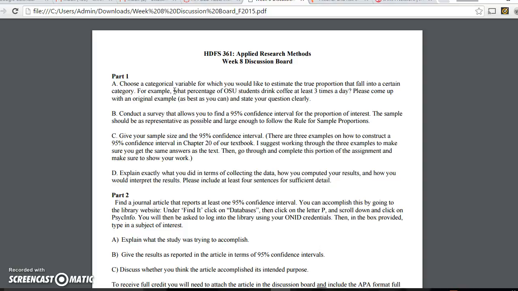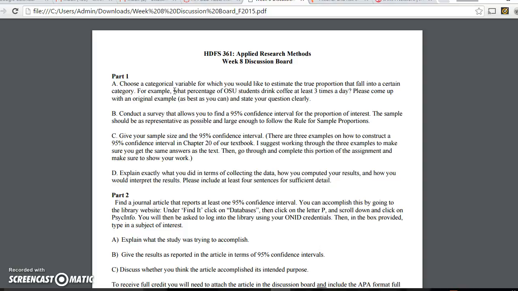And let's say I get a confidence interval of 57 to 69. That's not saying that 57 to 69% of people drink 3 cups of coffee a day. What this is actually saying is we are 95% confident that the true population of OSU students that drinks at least 3 cups of coffee per day is between 57 and 69%.